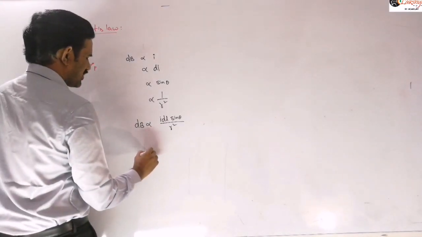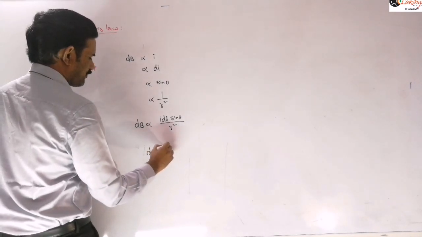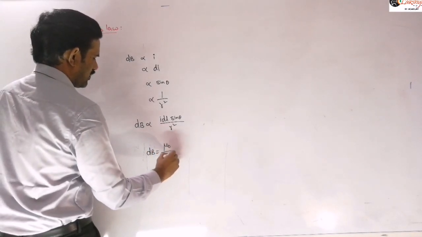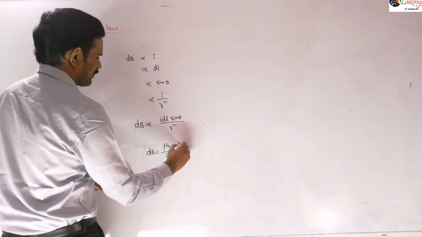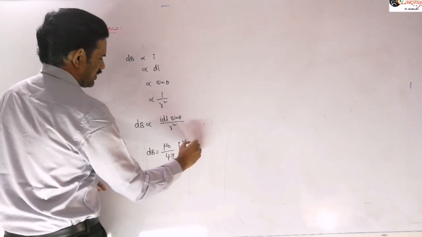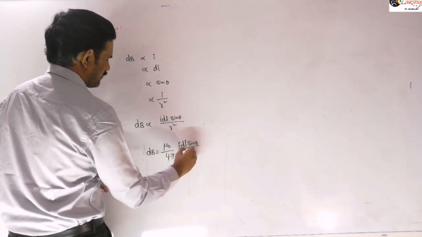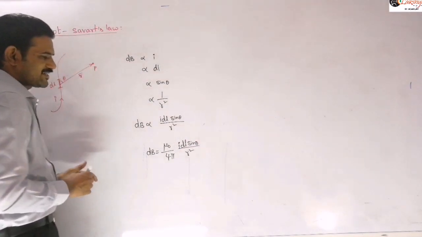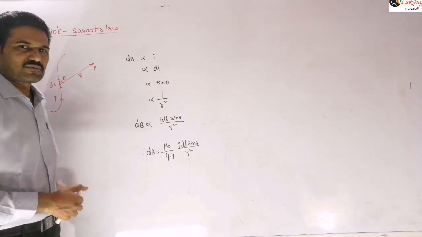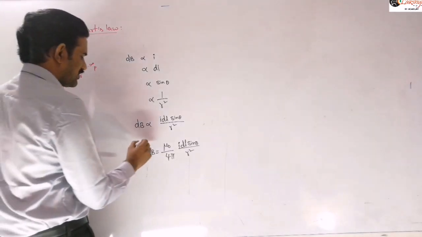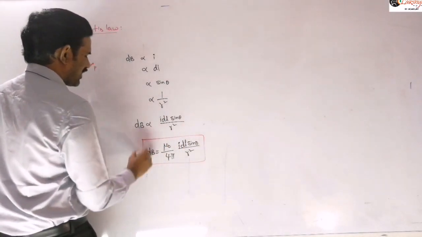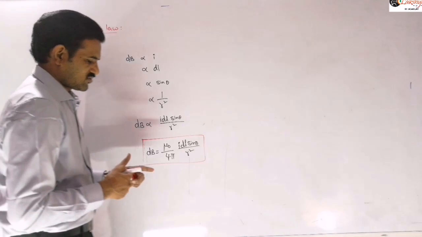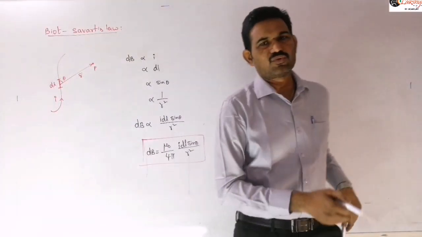Therefore dB equals mu naught by 4 pi into I dl sine theta by r squared. This gives the magnitude of the magnetic field produced by this current carrying element, the magnetic field due to the small element. That is what we call Biot-Savart's law.